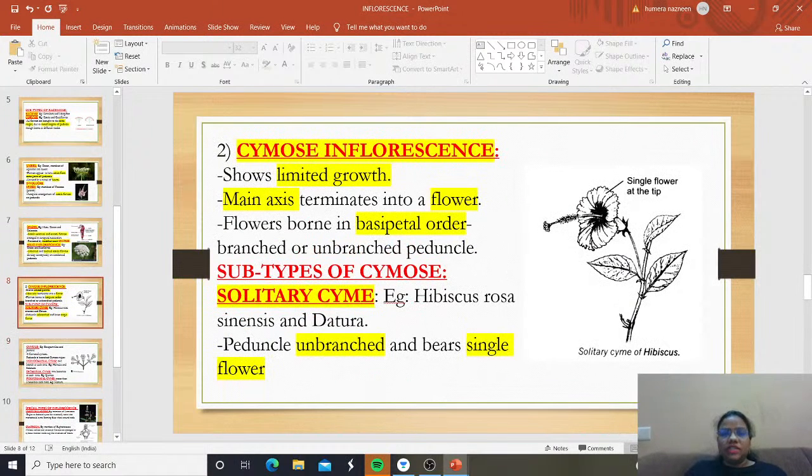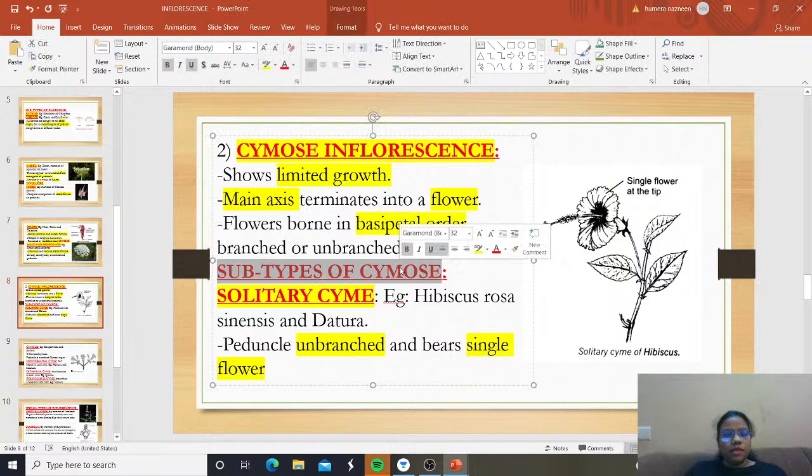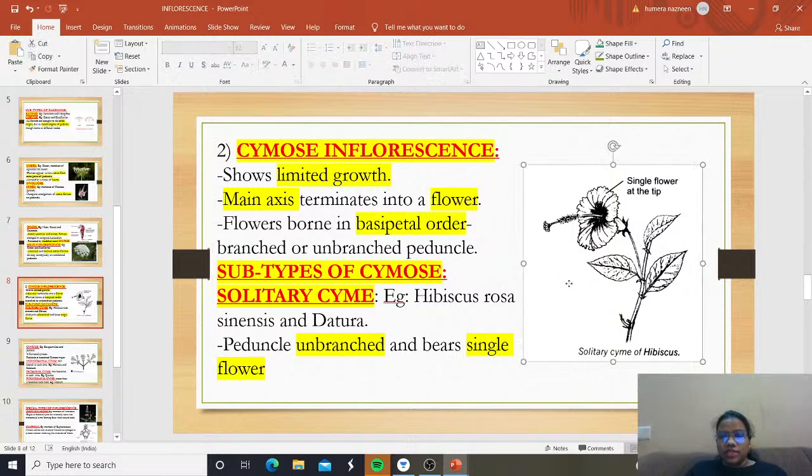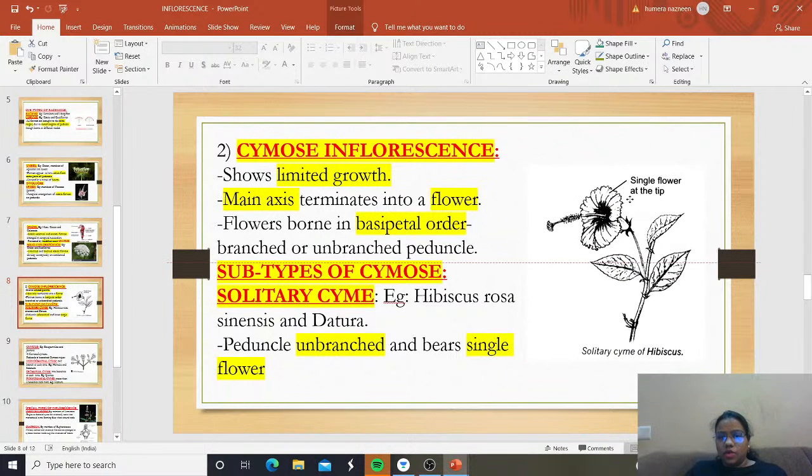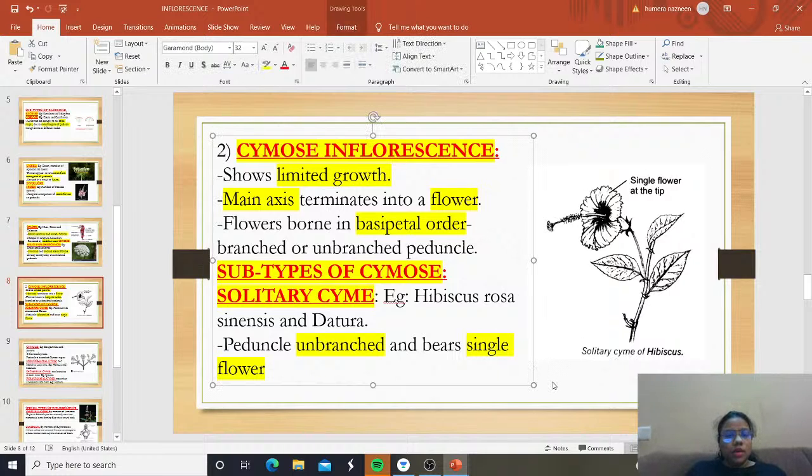The first subtype of cymose inflorescence is solitary cyme. Examples are Hibiscus rosa-sinensis and Datura. The peduncle is unbranched and it bears a single flower. You can see here the solitary cyme of hibiscus. Branches are not there and it is bearing only a single flower, at the tip.